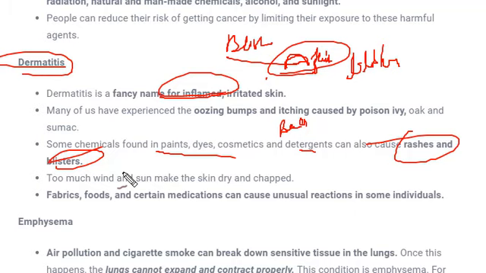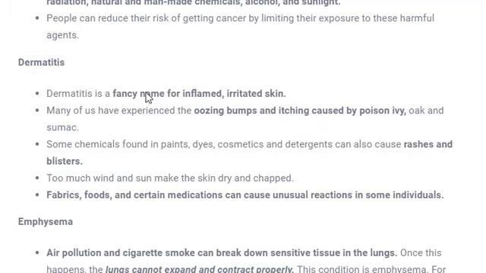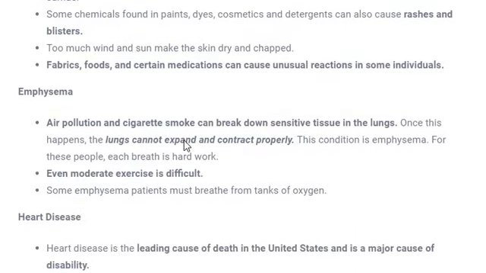Fine. The next condition is emphysema. Emphysema is also a lung disease, and it is caused by smoking cigarettes. So what happens in air pollution, with cigarette smoke? If someone smokes a cigarette, it releases harmful gases into the air. And what do those gases do?